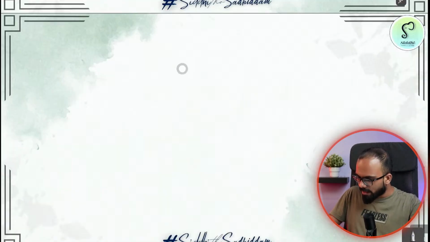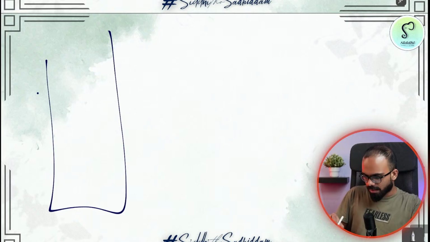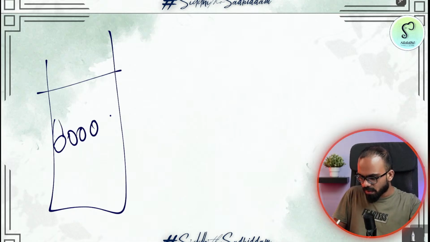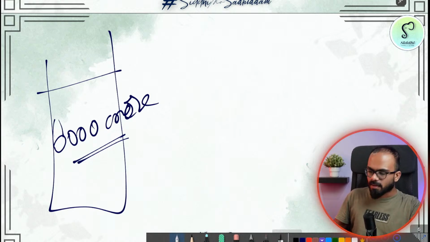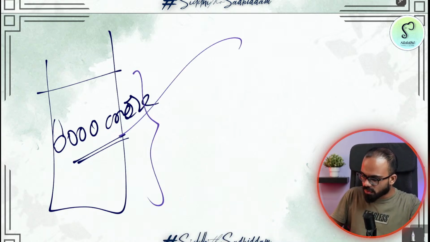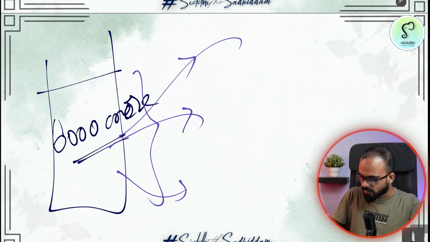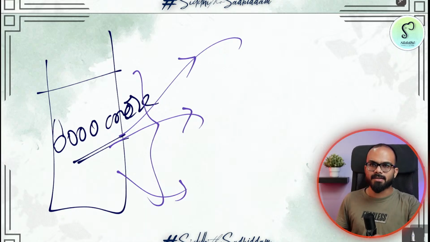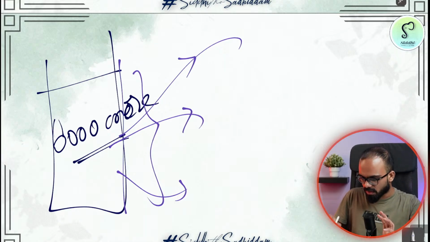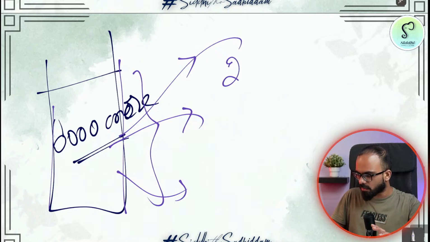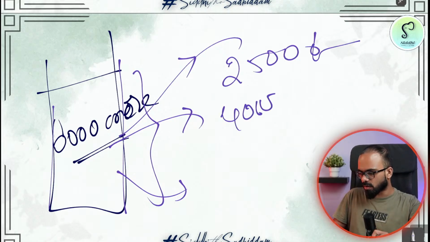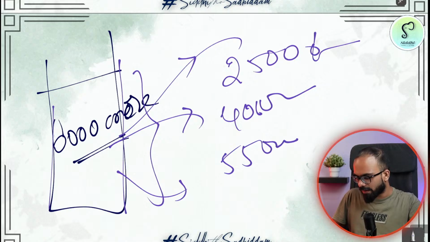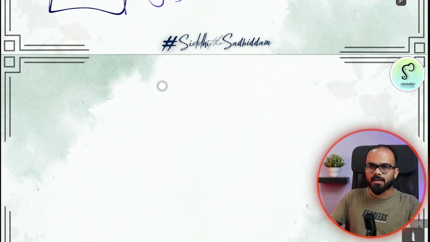Usually, let us say a bank has 6,000 crore rupees of deposits. From these deposits, usually banks give out money. Let's say out of 6,000 crore rupees, a bank can give out 2,500 crore or 4,000 crore, at times 5,500 crore.